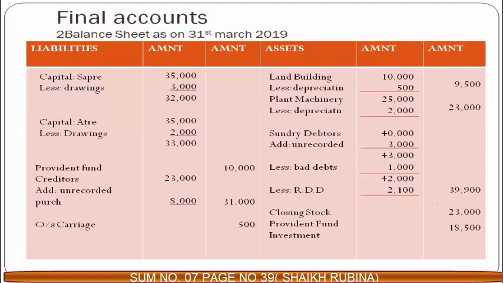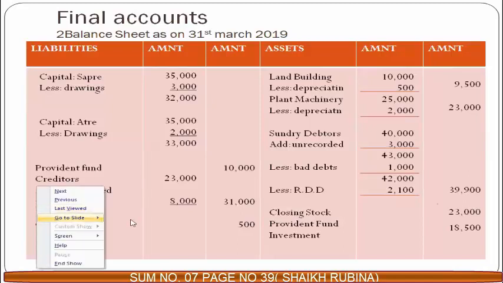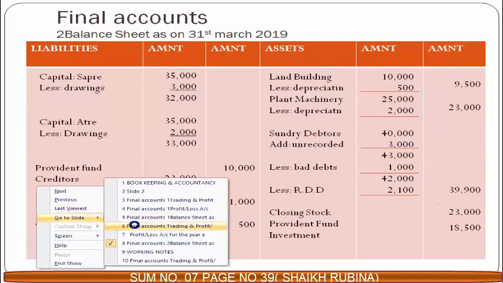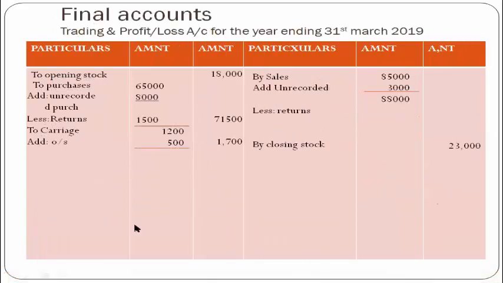Done? Okay, now all the adjustments are done. We will have to calculate gross profit. Gross profit is calculated in trading account. See, all the adjustment done. All accounts transferred to outer column. No, sales is still remaining to be transferred to the outer column. After returns, you get 87,200 as sales amount.